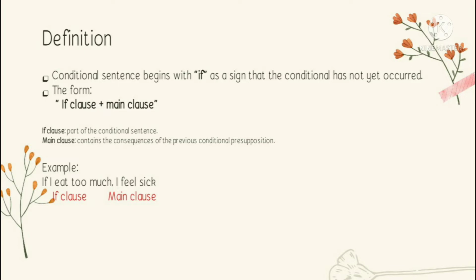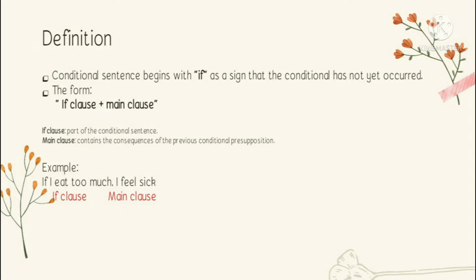Conditional sentence begins with if as a sign that the conditional has not yet occurred. The form is if clause plus main clause. If clause is part of the conditional sentence. Main clause contains the consequences of the previous conditional presupposition. Example, if I eat too much, I feel sick.